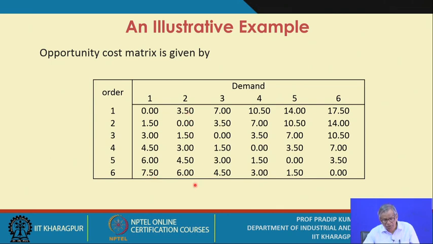The same logic you follow for the second column. Here demand level is 2 and the order quantity is 2, and you get the maximum possible return, that is 7. Whereas if the order quantity is 1, you get a value of 3.5. So how much you will be losing? 7 minus 3.5, that is 3.5.